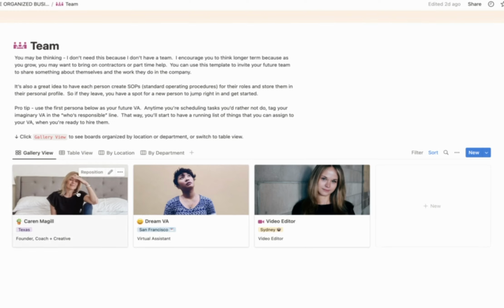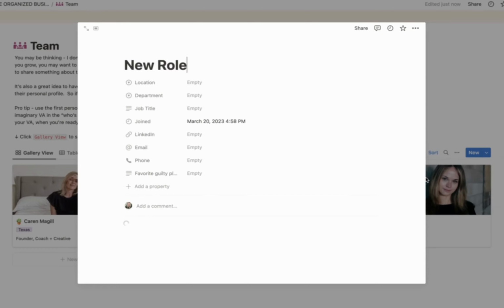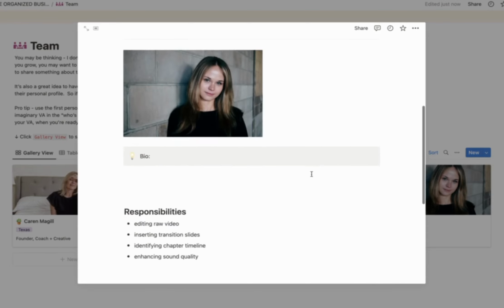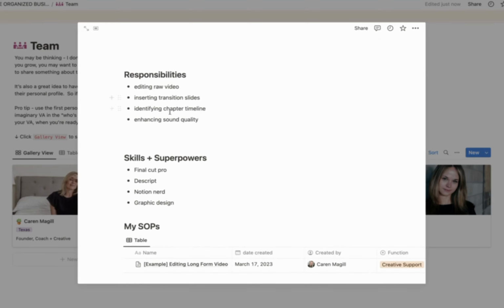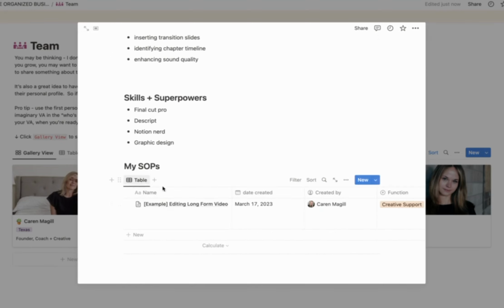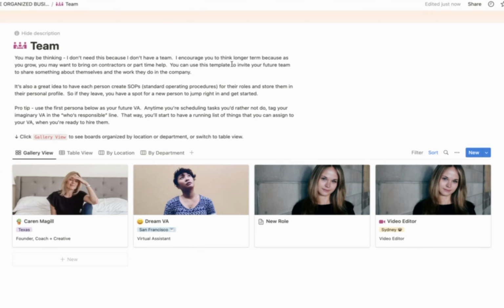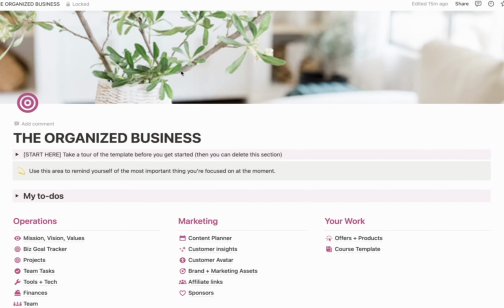And then this is just me right here. You can ignore that one or delete it. But every time you want to start a new role, you would just go down to the new role template and it would automatically populate all of this for you. The picture area, which we just replaced, the bio, responsibilities that you would just want to replace, and then the SOP database down here. So everything in this template is done for you.